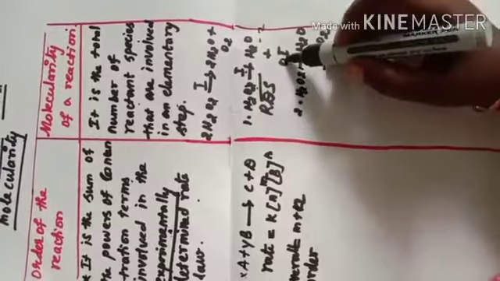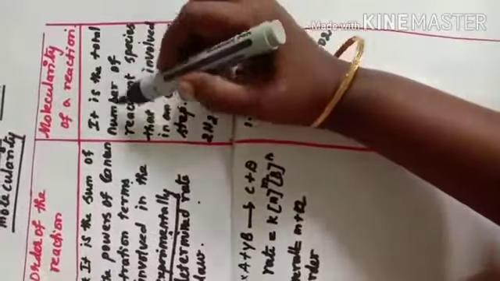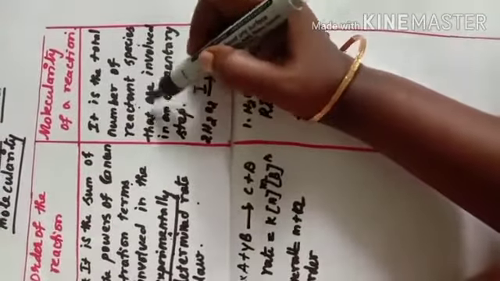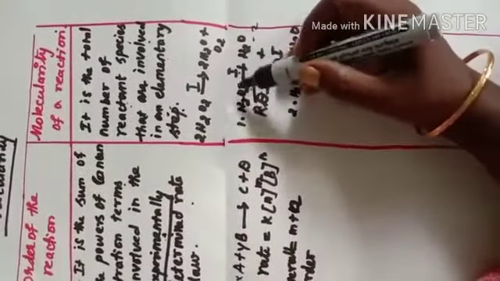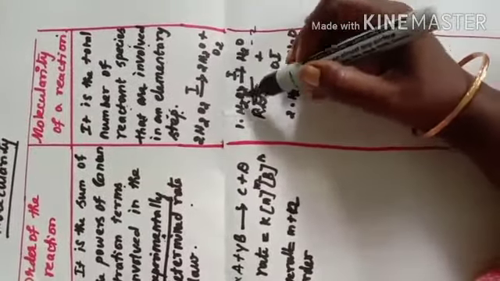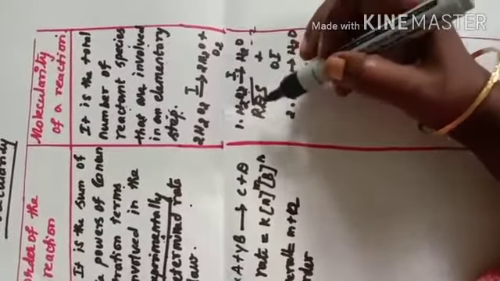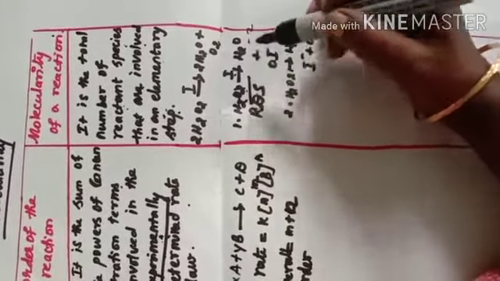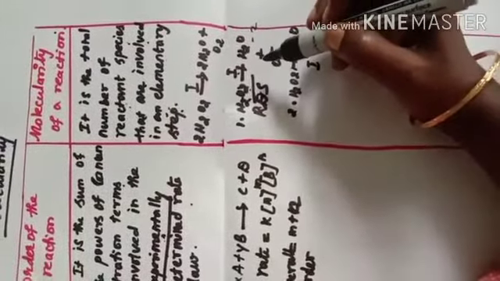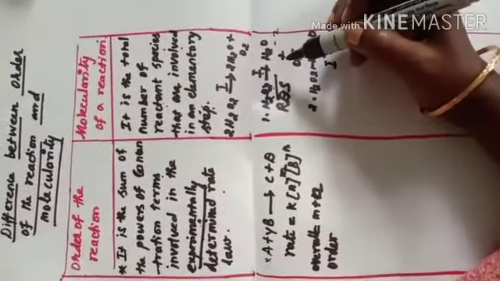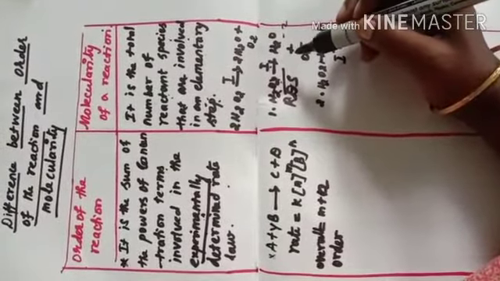So molecularity is the total number of reactant species involved in an elementary step. This is the first step. Here 2 species are involved in the rate determining step, so the molecularity of this reaction is 2. It is considered a bimolecular reaction. This is the first difference between order of the reaction and molecularity of the reaction.